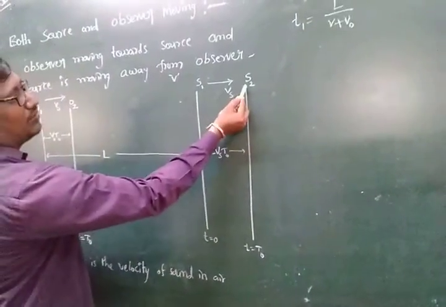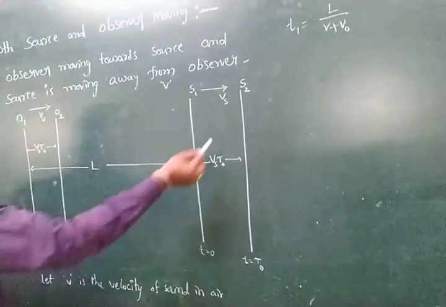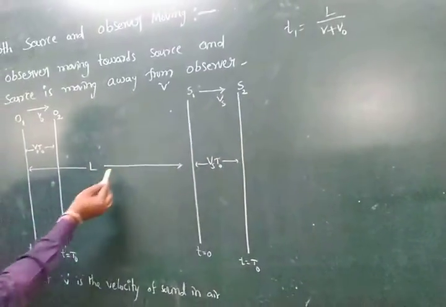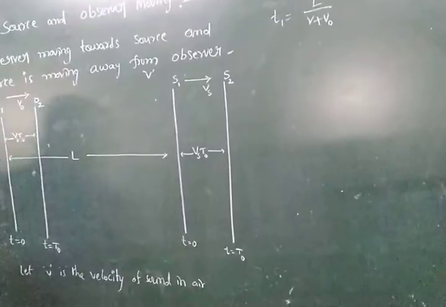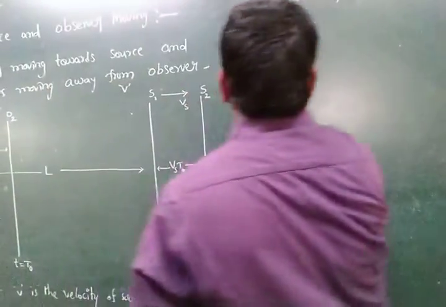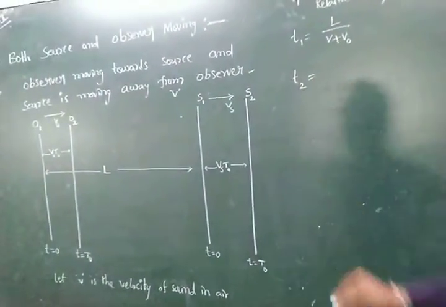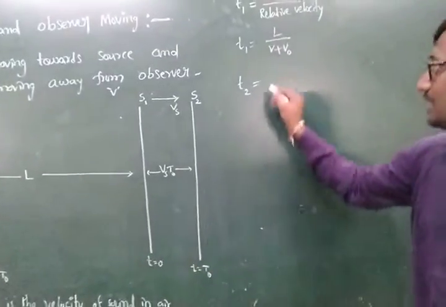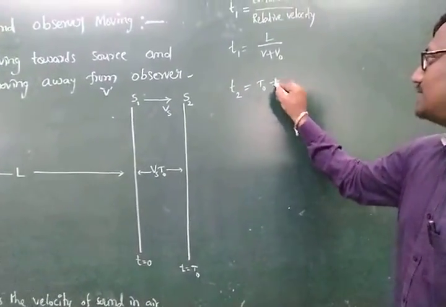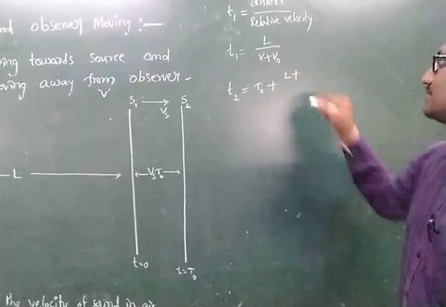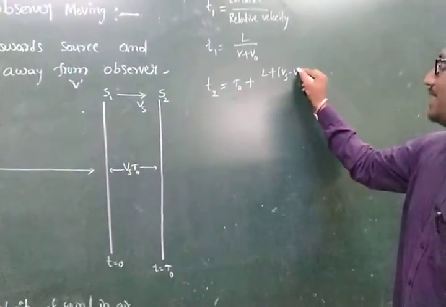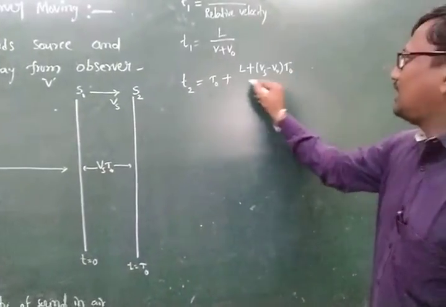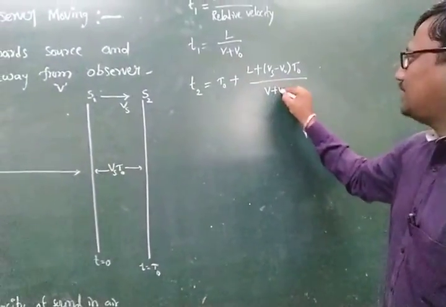Again, this source produces sound that is heard by the observer in time interval T2. The time interval T2 is equal to T0 plus (L plus (Vs minus V0) T0) by (V plus V0).